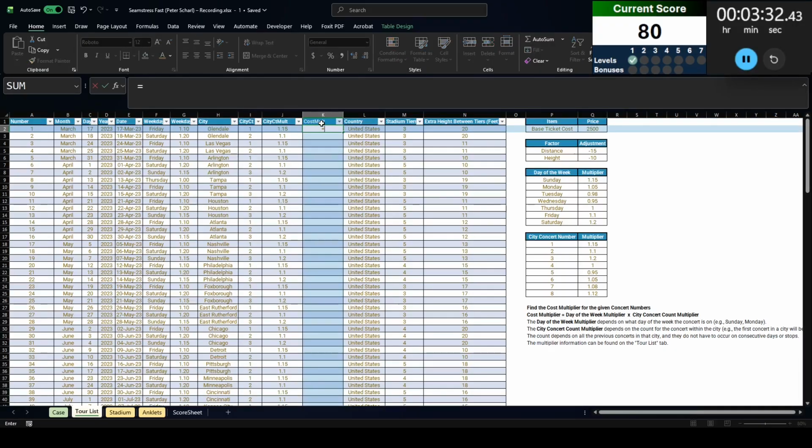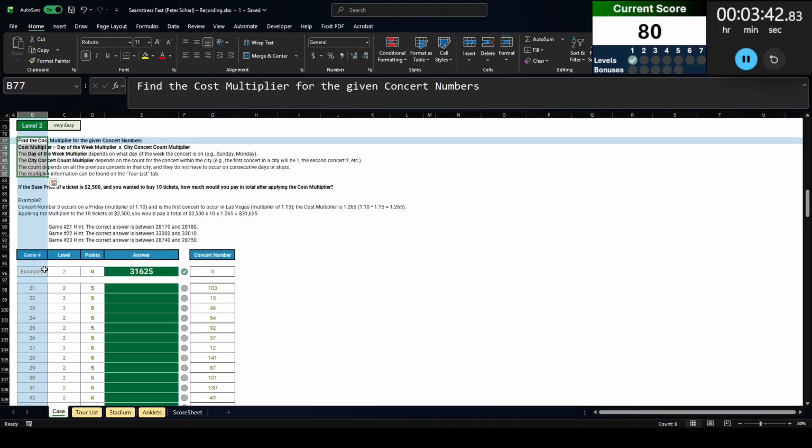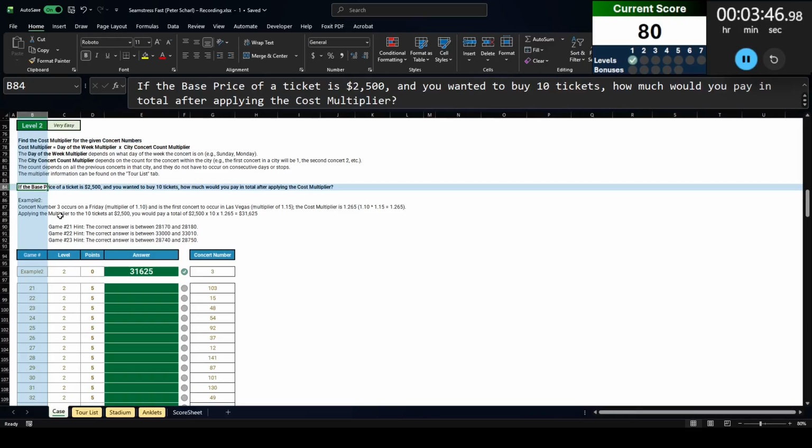That is day of the week times city count. So day of the week multiplier is there, city count multiplier is there. That gets us a cost multiplier for all of these concerts. Now let's go back, because the question is not just asking for that cost multiplier. The question is asking, if the base price of a ticket is $2,500 and you want to buy 10 tickets, how much would you pay in total?